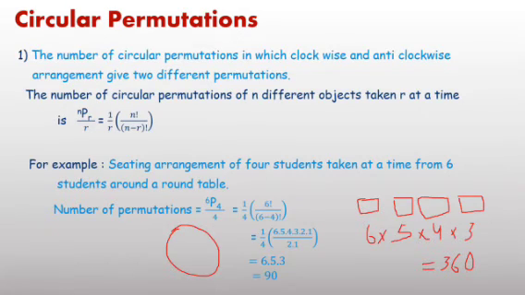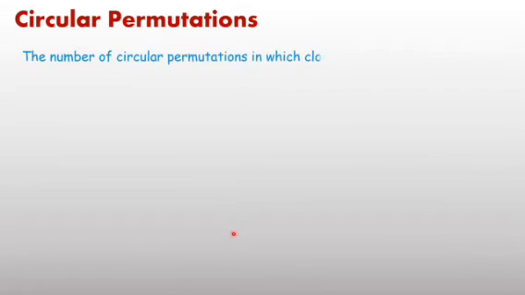Now next case, if the value of r equals n, meaning all the objects are taken at a time, then we have to find the number of permutations. If all the objects are taken at a time, then we can find the number of permutations using a formula.